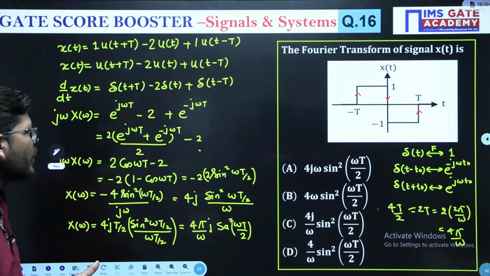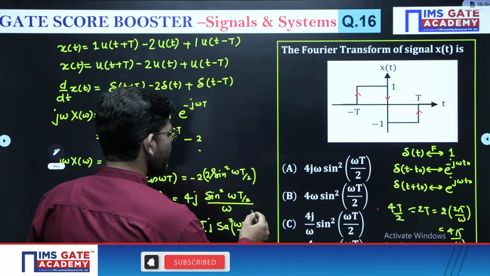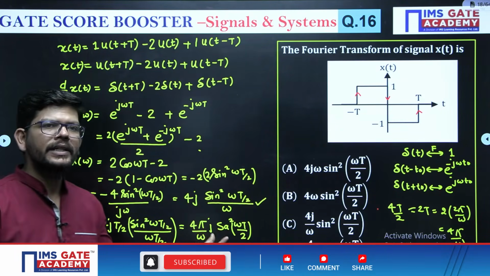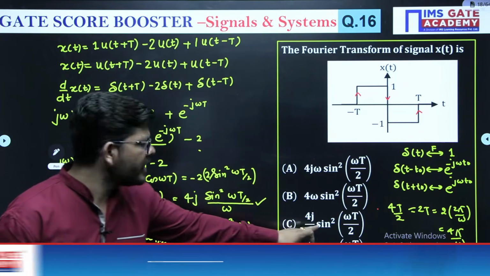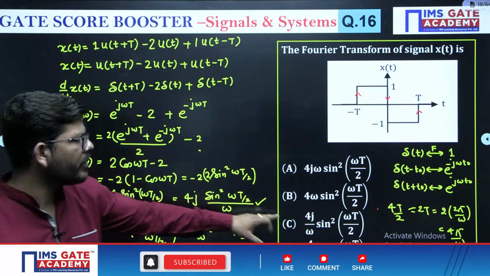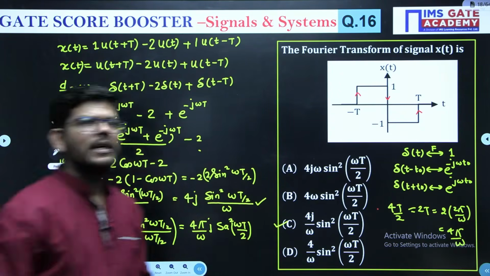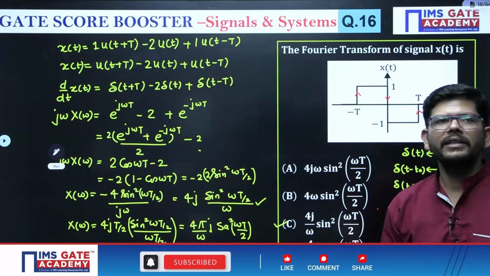That many things are not required, guys. They want the answer up till this step only. Just see, you got your answer in this step itself. They don't want us to represent it in sample; we have done that extra bit. They want the answer in only sine square. So we got our answer here: 4j by omega sine square omega t by 2. Right? So this is going to be the answer. If they are asking in terms of sample, you can convert it like this.